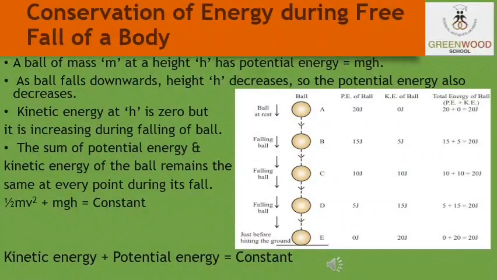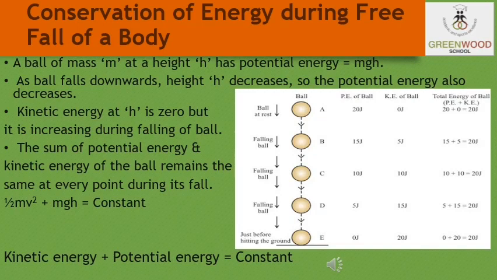At the start, the potential energy is mgh. As the ball falls downwards, the height h decreases, so the potential energy also decreases. Kinetic energy at the height h is 0, but it is increasing during the falling of the ball. So students, the sum of the potential energy and the kinetic energy of the ball remains the same at every